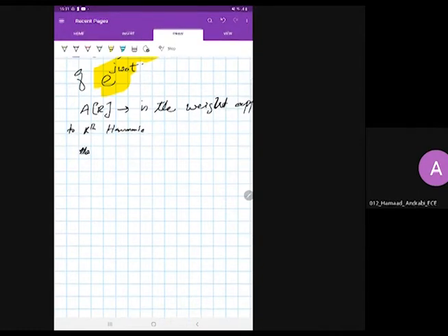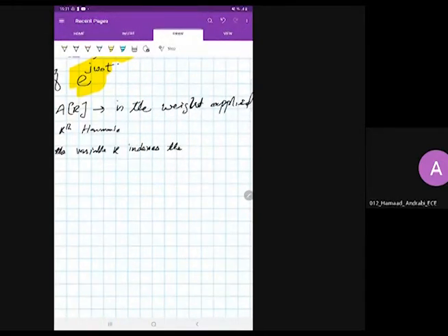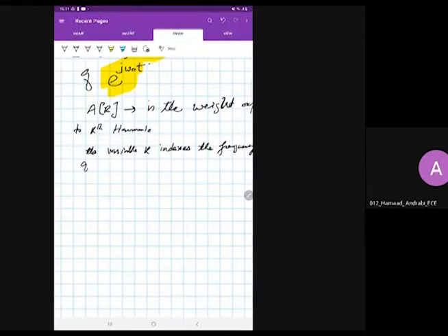The variable k, what is k here? The variable k indexes the frequency of sinusoids. If k is equal to 1, it means the fundamental frequency or first frequency component. If k is equal to 2, it means the second frequency component or second harmonic.